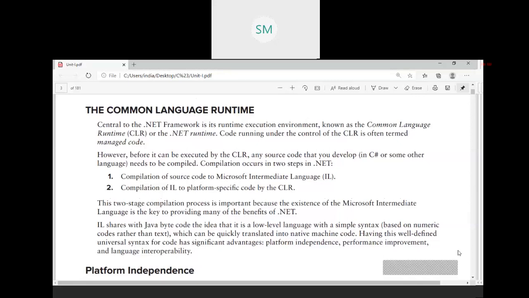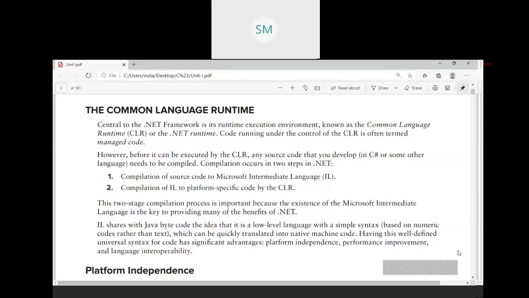Okay, that bytecode can be executed in any platform with the help of JVM, Java Virtual Machine. Whereas in .NET Framework, C# program can be compiled into intermediate language, and that intermediate language is compiled to platform specific code by CLR.